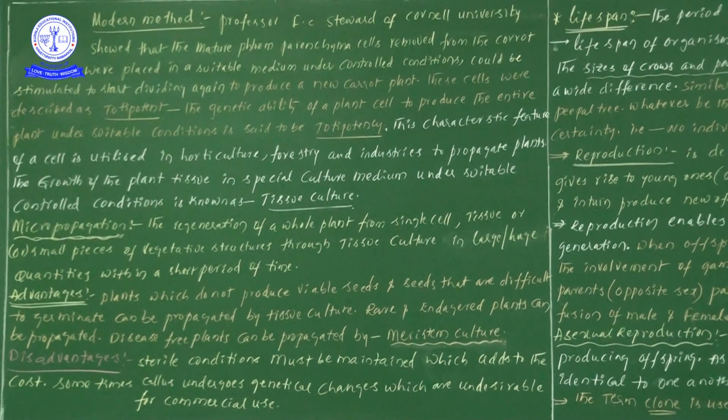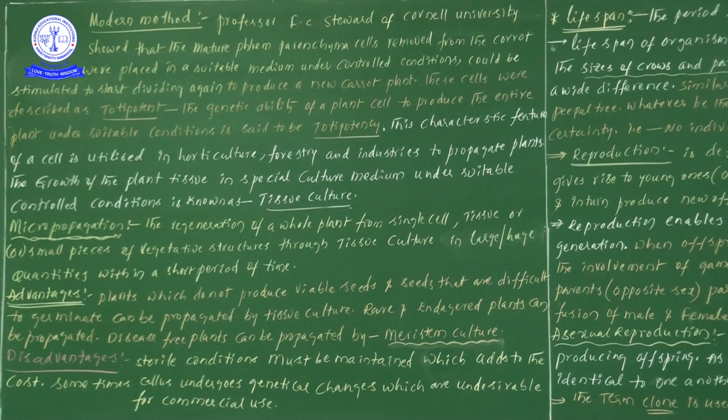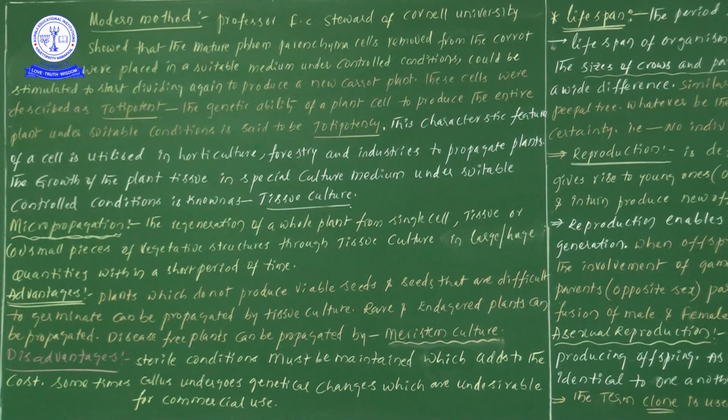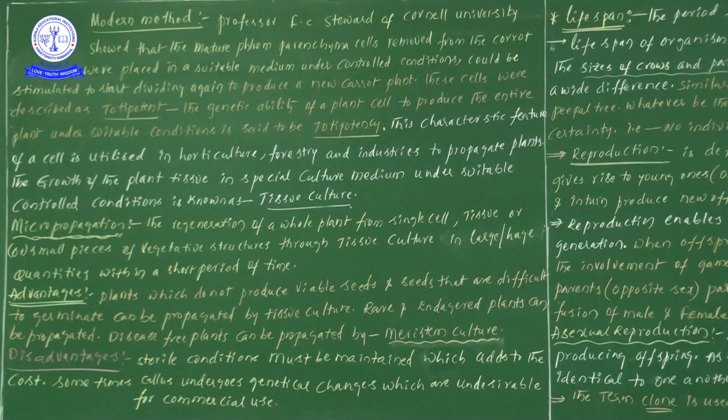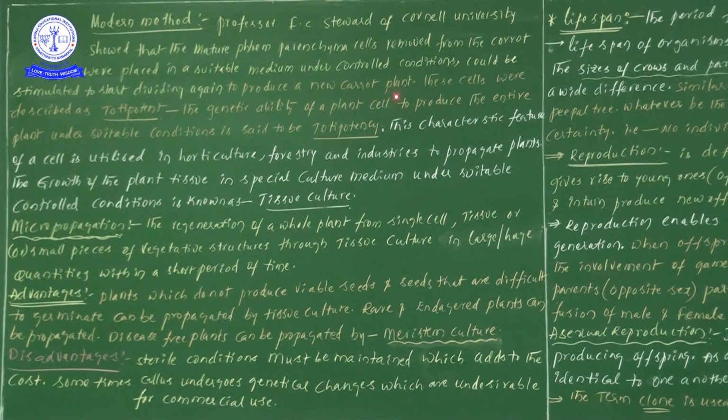So this scientist Stewart took phloem parenchymatous cells, provided suitable, controlled conditions, and later observed the production of a new carrot plant.